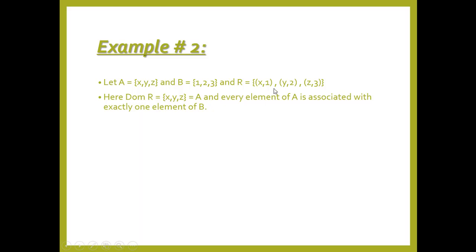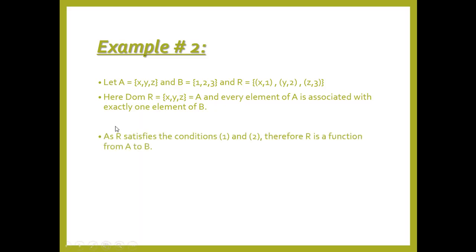That means the domain is x, y, z, and it is the set A. The first condition verifies, and every element of A is associated with exactly one element of B. That means every element of this set is making a pair with an element of this set: (x,1), (y,2) and (z,3).